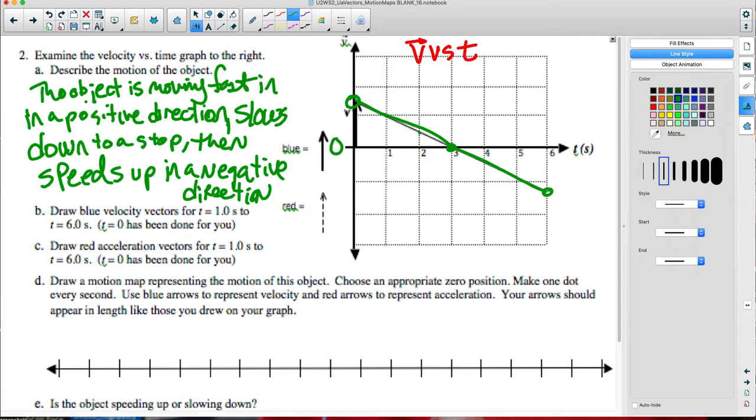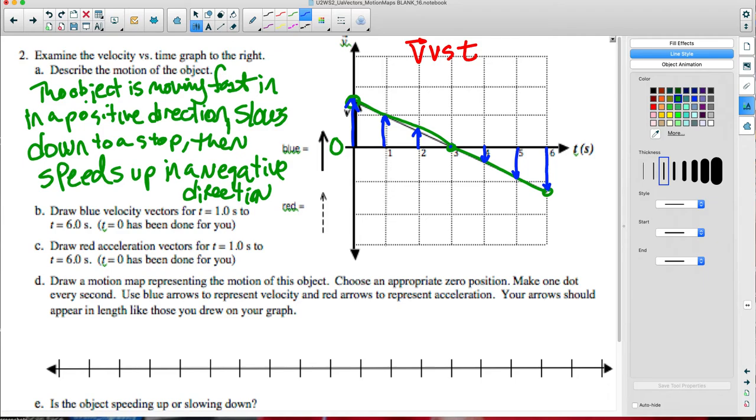Draw blue velocity vectors at 1 second to 6 seconds. Blue velocity vectors, you guys ready? There's already one at 0. There's one at 1 second, at 2 seconds. We don't put one at 3 because there's no velocity vector. Uh-oh, what do I do at 4 seconds? Ellie is proposing that we have the arrow point downward because that's pointing in a negative direction, right? I think that's a good choice. And then at 6 seconds, we go to there.